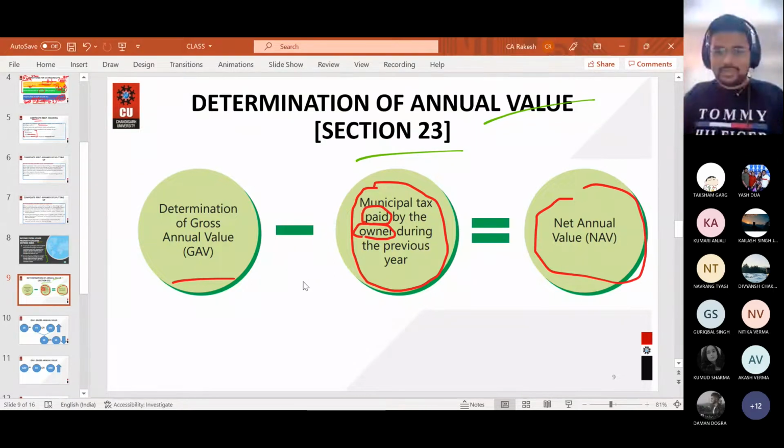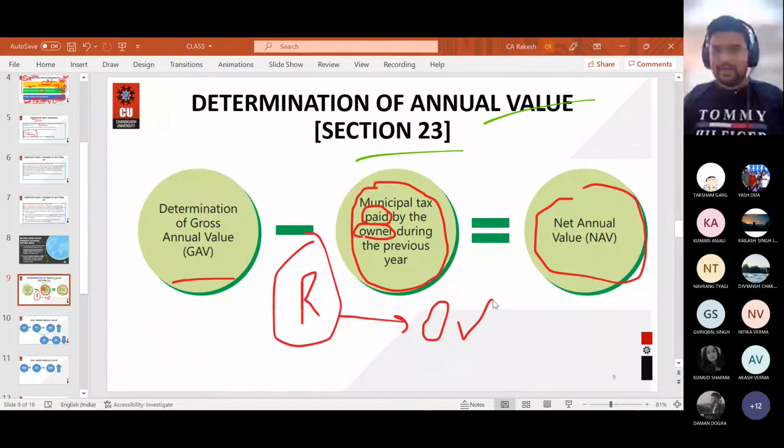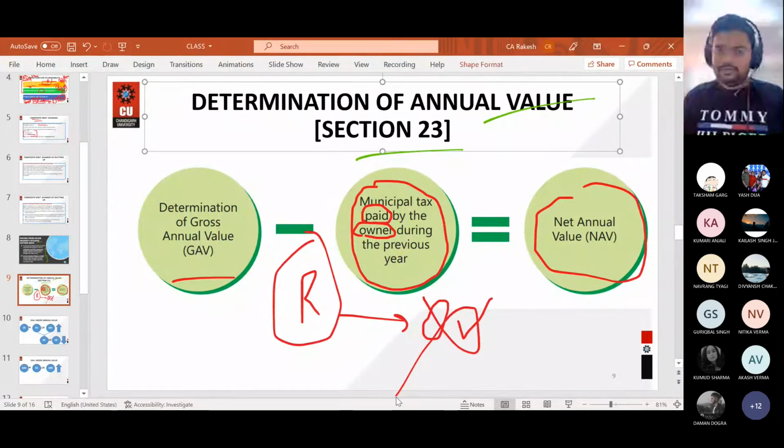Because you must understand, rent is the income of the owner. So if the owner is paying the municipal tax, then only he can reduce his income with certain points. If the tenant is paying the municipal tax, then the owner does not have any right to claim that portion of municipal taxes that has been paid by the tenant.